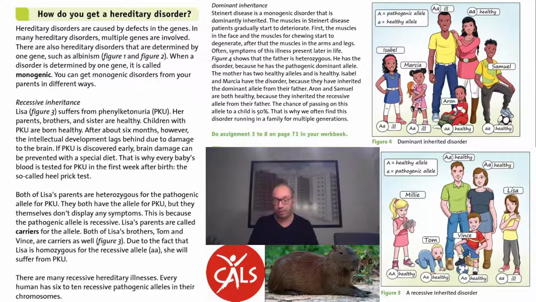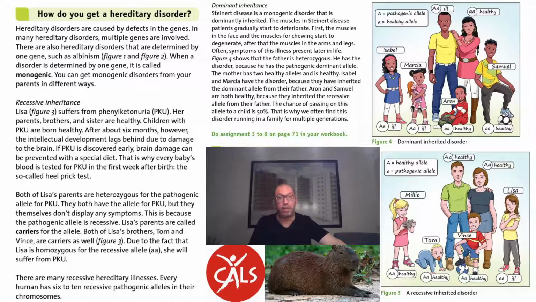Therefore, if you look now at figure 4, you see that Dad has capital A, small a, and therefore he is ill. Mom is healthy with two small a, so she is homozygous recessive, but Dad is heterozygous. Looking at the kids, Isabel and Marcia are both ill because they inherited the capital letter from their dad.